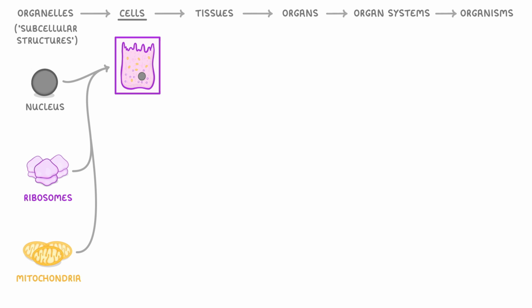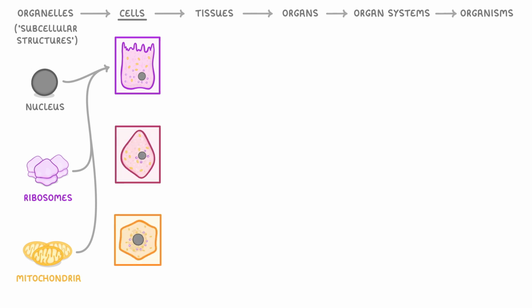Cells themselves come in all sorts of shapes and sizes, and contain different combinations and numbers of the organelles that we just mentioned. We call the different types of cells specialized cells, and they include things like epithelial cells, muscle cells, and different types of glandular cells.